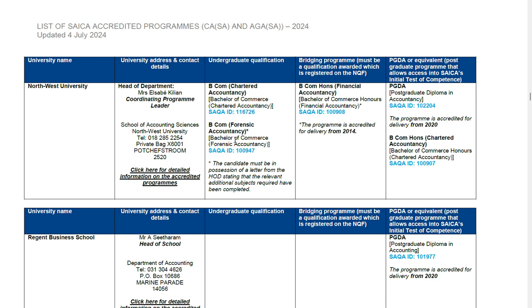The reason I'm saying that is because you will have specific modules already selected for you for the first one. However, on the second one, you will need to get a letter from the HOD stating that you have done the additional subjects that are required. For that reason, it is highly advisable that you go with the SAQA ID 116726 unless it is full, and you can go for the alternative one.